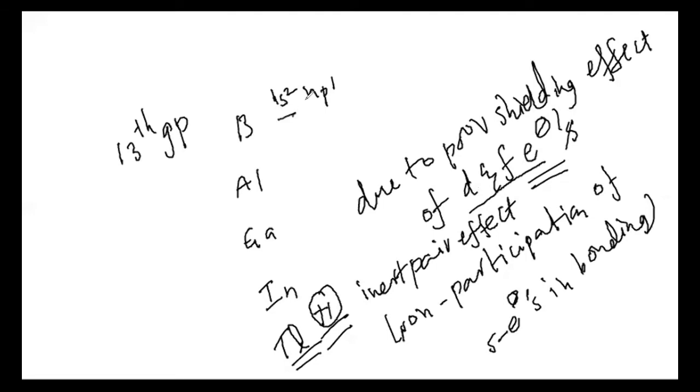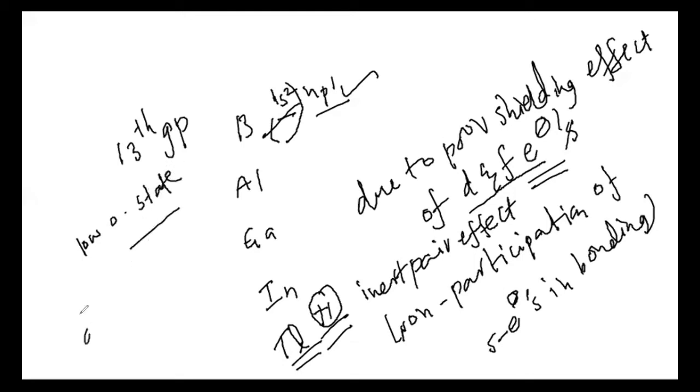The s electrons will be close to the nucleus and get attracted toward it, so they are not available for bonding. Only one p electron is available for bond formation with thallium. That is the reason in the p block elements, down the group, the low oxidation state is favorable because of inert pair effect.